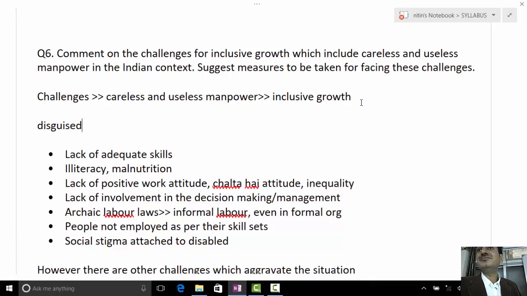Like the HRD ministry some time back gave a report on this. So you can just give various examples. It is a general phenomenon in India. We have seen people who don't have job-ready skills or the requisite skills required in any employment.